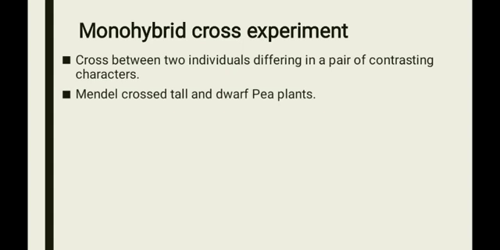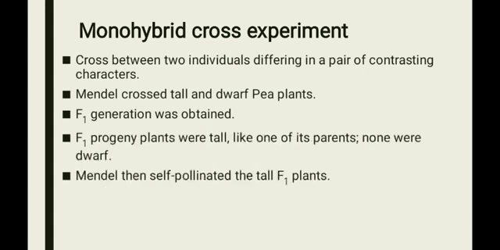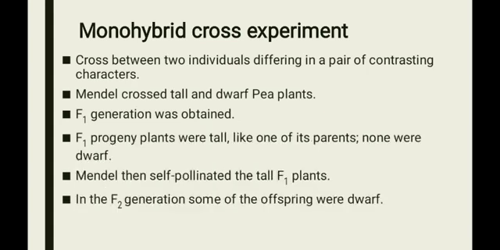After crossing the parental individuals, Mendel got the F1 generation. In the F1 generation all were tall, but they are not alike. One allele is tall and another one is dwarf. Mendel then selfed the F1 tall plants and he got the F2 generation. Some of the offspring were dwarf. The character that was not seen in the F1 generation was now expressed in the F2 generation.